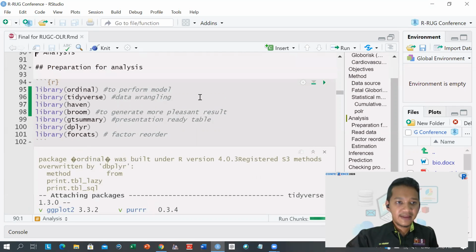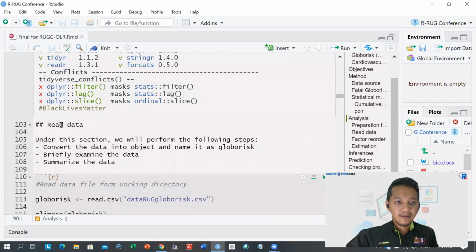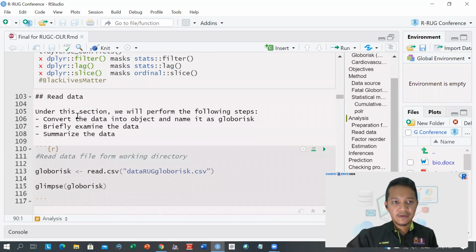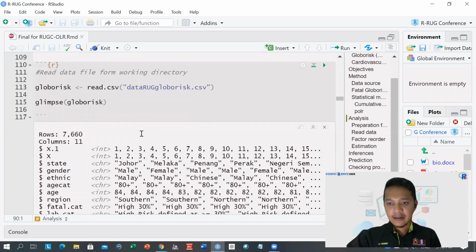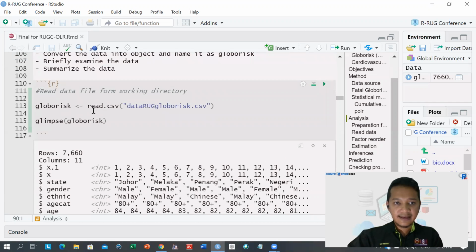It will take a little bit of time for that. And then secondly, we have to read the data. I will read the data named RLG globaris.csv and make it an object named globaris. All right. And after that, we will use the glimpse function to have an overall look at the data set.